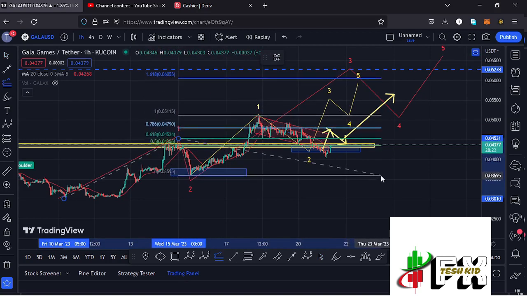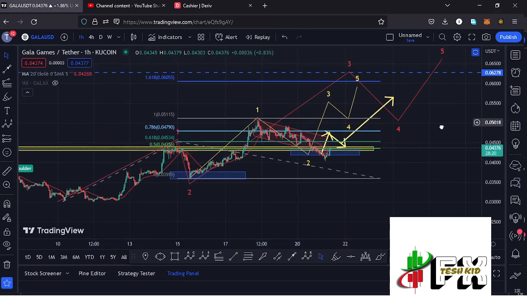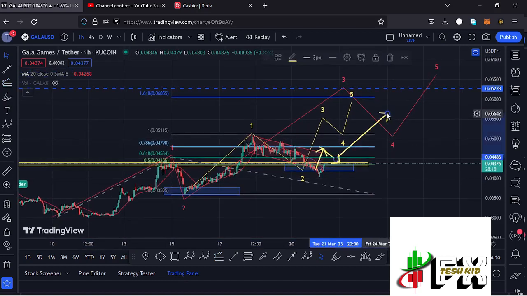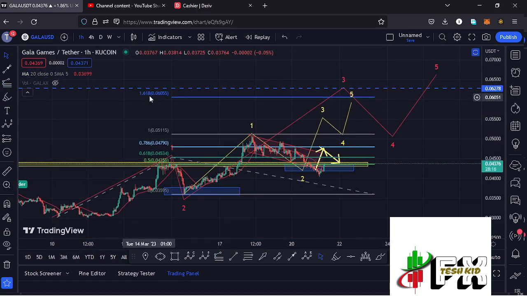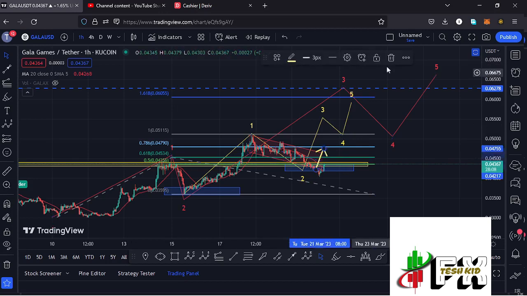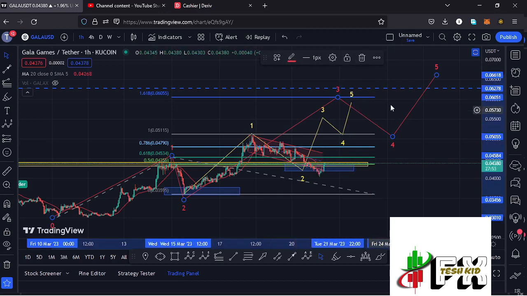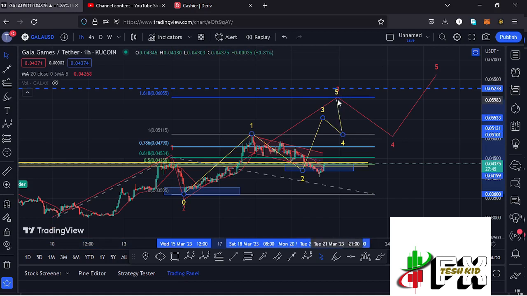That gives me a minimum target area to the upper side in the formation of that wave 3 at the fib level 1.618, and that is at around the $0.06055 mark, and that is the minimum that I'm expecting Gala Games to do here on the short-term scenarios in the formation of that wave 3. And in the formation of this wave 3, which is also an impulsive wave, I'm also expecting to see another 5-wave structure in formation, having the wave 5 fully maximizing our target areas,